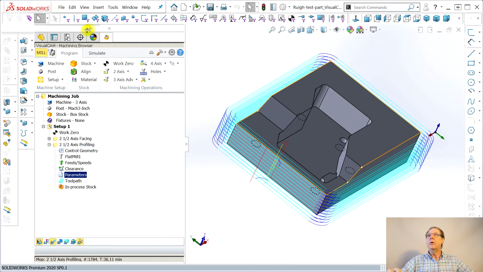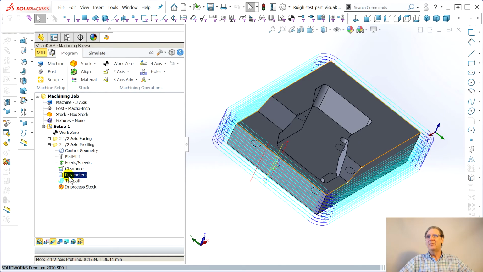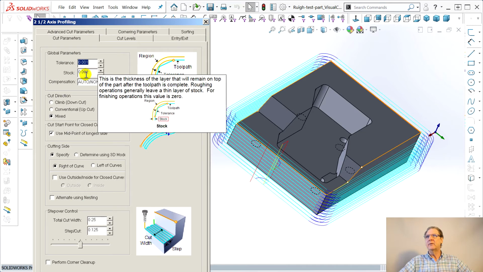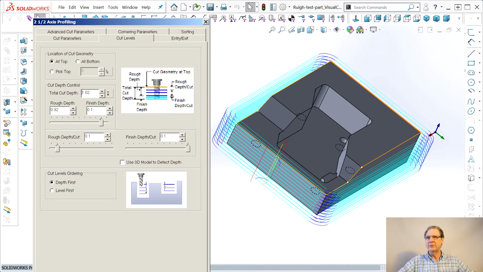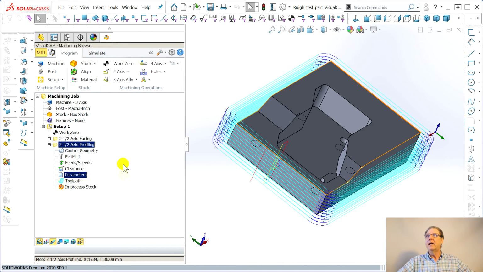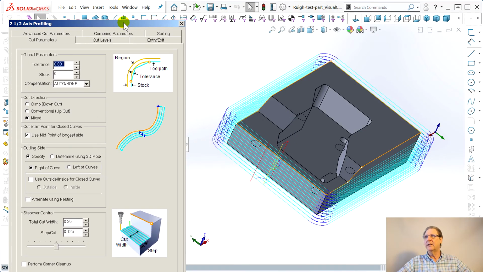We got the perimeter. Oh, we got to show you the fun part, right? Hang on. Simulate. Oh, wait. Parameters. See if we can get away. No, I want this to be true. I want it to be 0. The cut levels always seem to be true. Let's say generate. Sometimes I wish they just leave dialog boxes up permanently. It left it 0, so you can kind of sneak into it.